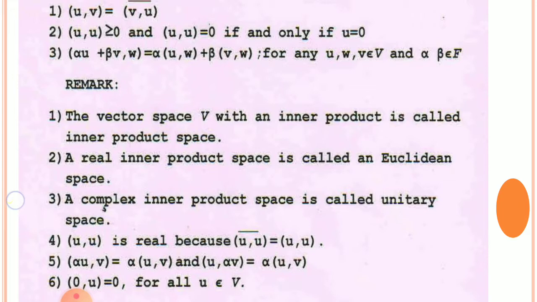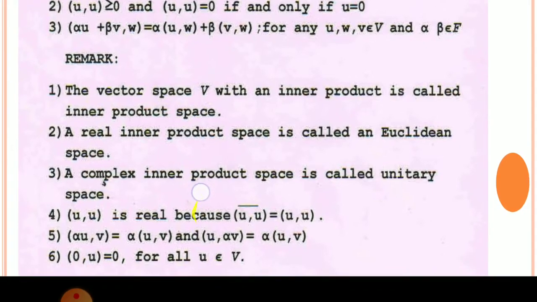A complex inner product space is called a unitary space. Remember these two sentences for MCQ. A real inner product space is called a Euclidean space. A complex inner product space is called a unitary space. Already I have told that a real inner product space means F is a field of real numbers, and complex inner product space means F is a field of complex numbers.